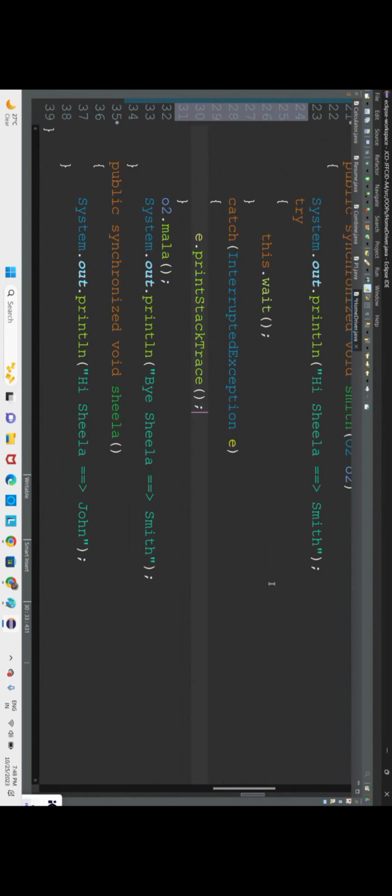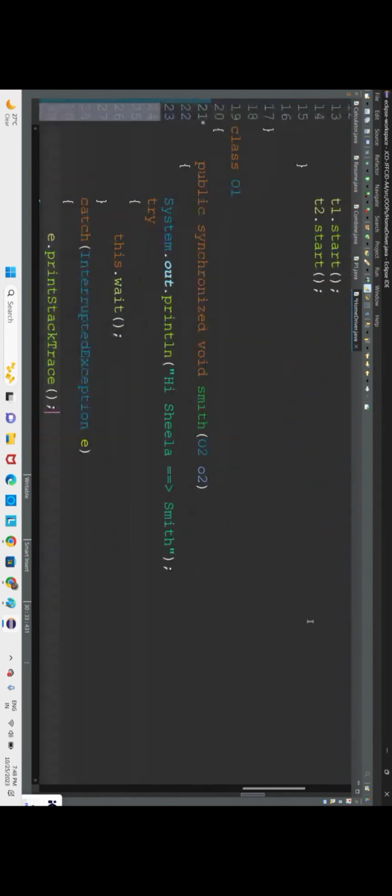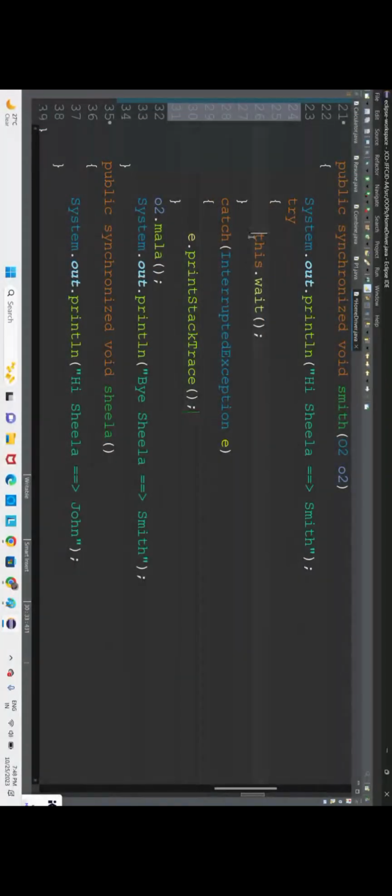Here we can do either way. We can make John wait and Smith execute, but we are making Smith wait for some time.